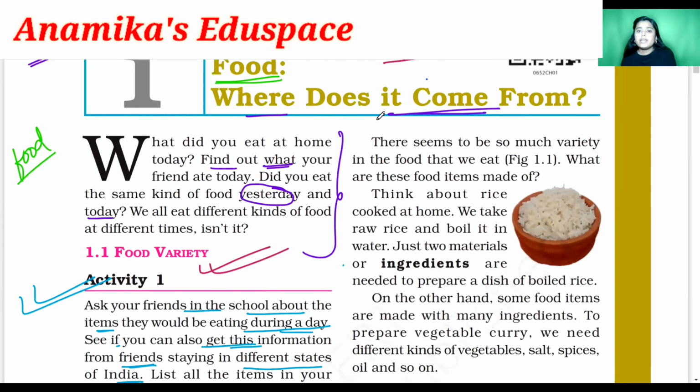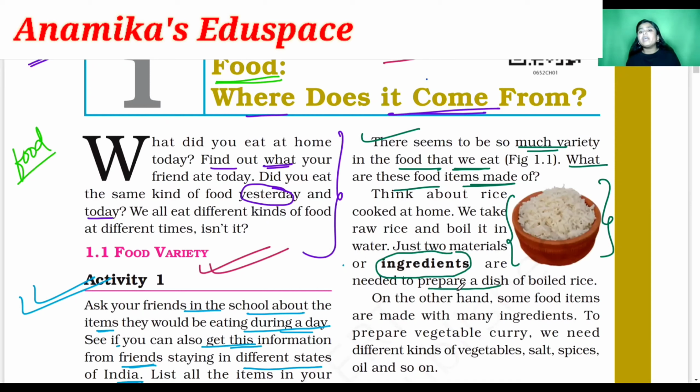Hope you like this. So what is written: there seems to be so much variety in the food that we eat. What are these food items made up of? So here we can see a picture of boiled rice, right? So what type of rice is it? It is boiled rice. Now ask your mom how this boiled rice is made. Okay, so what are the ingredients or the materials which we need to prepare a dish of boiled rice? Clear?